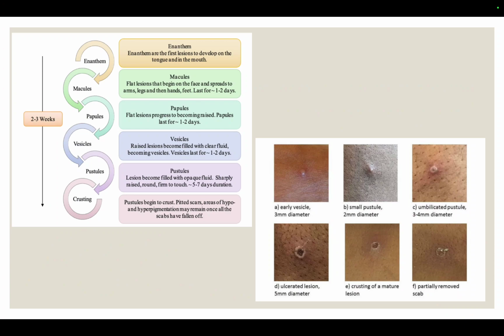So the phases of rash. The first phase is enanthem. The first lesion develops on the tongue, and the mucous membrane can be involved. Then macule formation. Macules are flat lesions present on the face, then arms, and then legs and hands. Can involve the tongue.